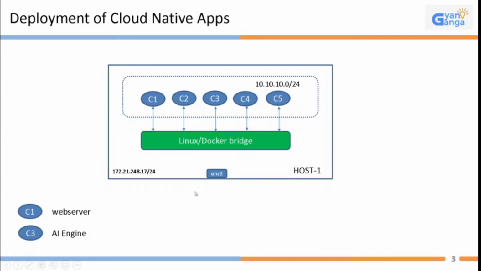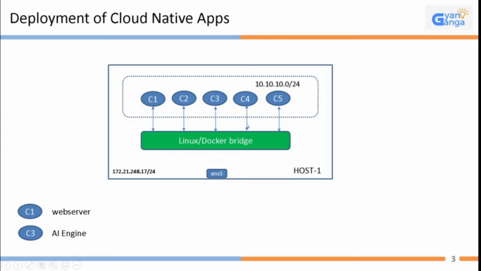This is how the deployment of cloud native apps is realized in the cloud. We have one host and we deploy multiple containers in a single host. Application design will comply with the microservice architecture.